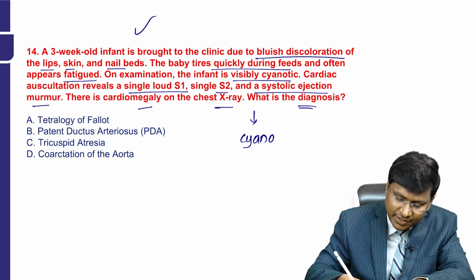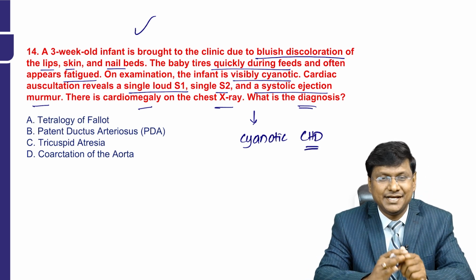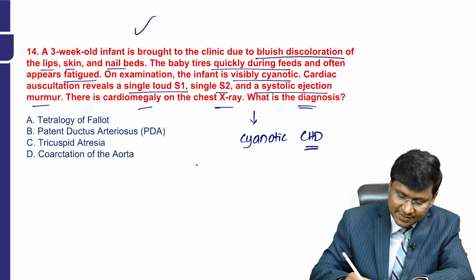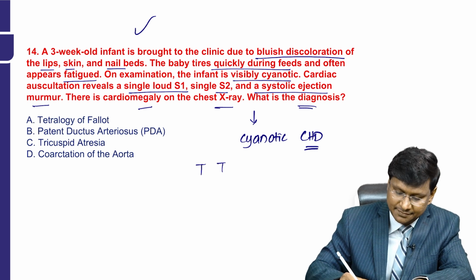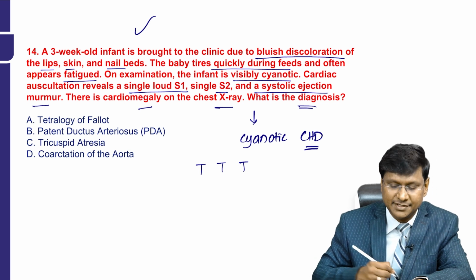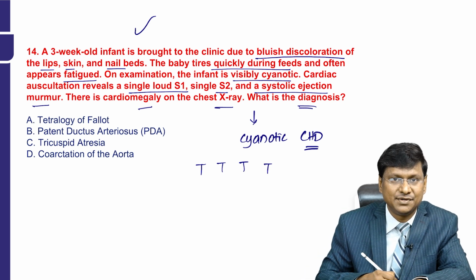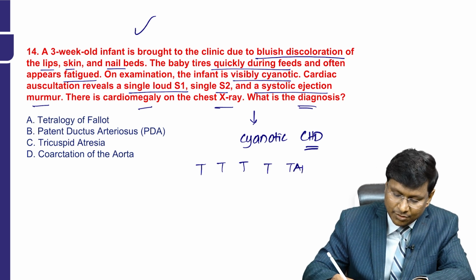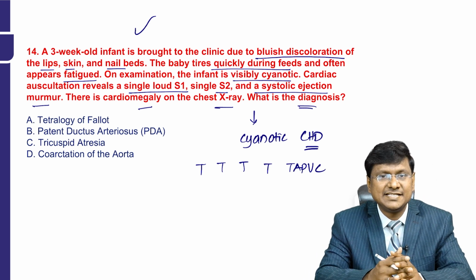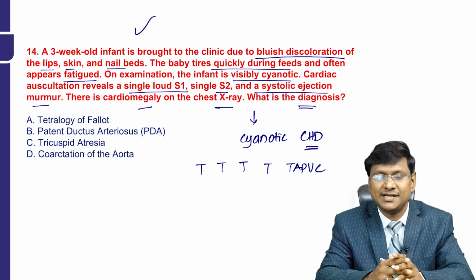It is a cyanotic congenital heart disease, right? So for cyanotic congenital heart disease, we have the 5 T's: tetralogy of Fallot, tricuspid atresia, transposition of the great arteries, truncus arteriosus, and total anomalous pulmonary venous connection. So these are the 5 T's which are the cyanotic congenital heart diseases.